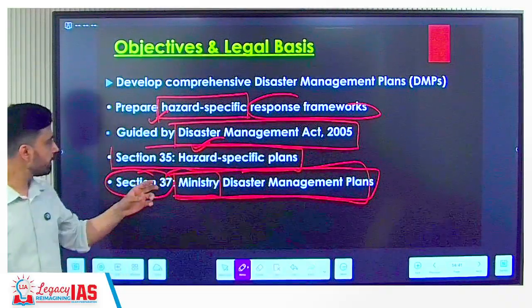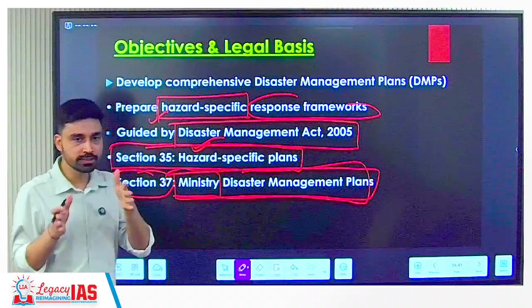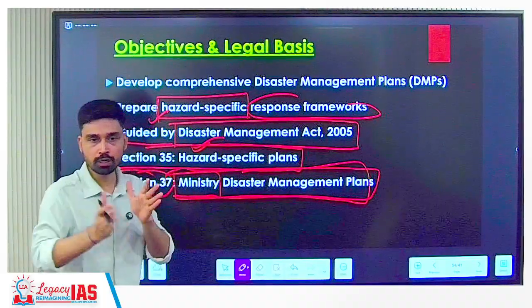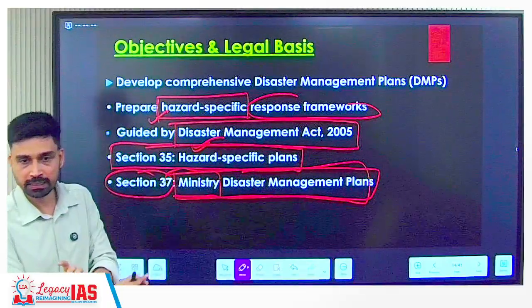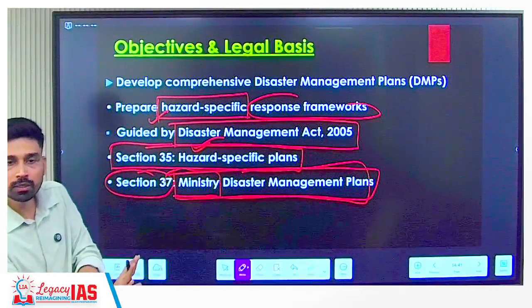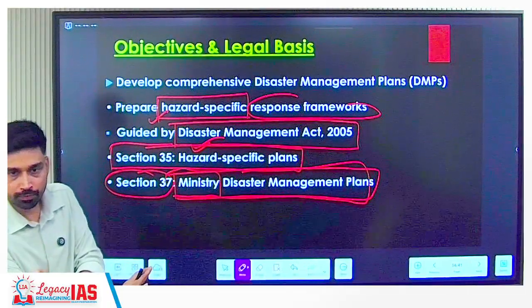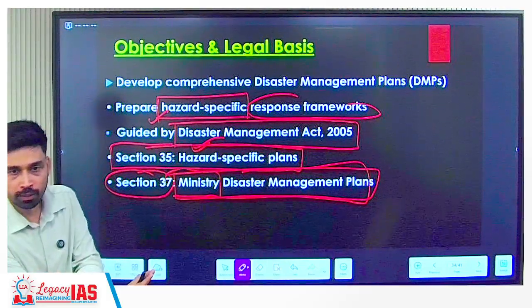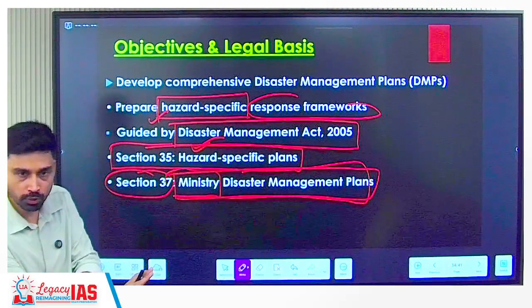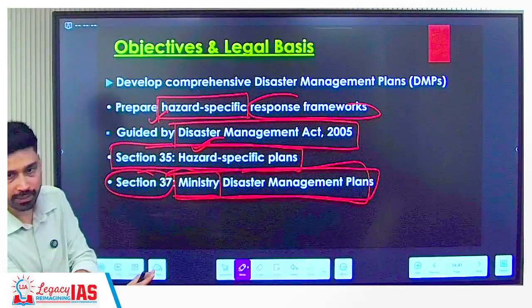Understand? We are making plan two ways. One is specific to a particular hazard, drought, flood, forest fire. Other is each ministry have their own plan that if this disaster occurs, what will be the roles and responsibility of our ministry. So in the event of flood, Ministry of Water Resources will know what it has to do. Ministry of Agriculture would also know what it has to do. Ministry of Social Welfare will know what it has to do.